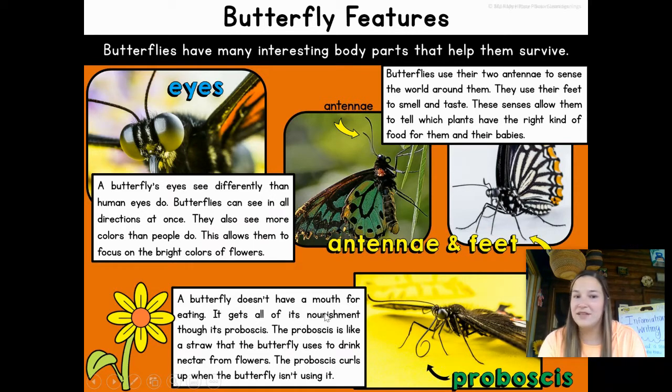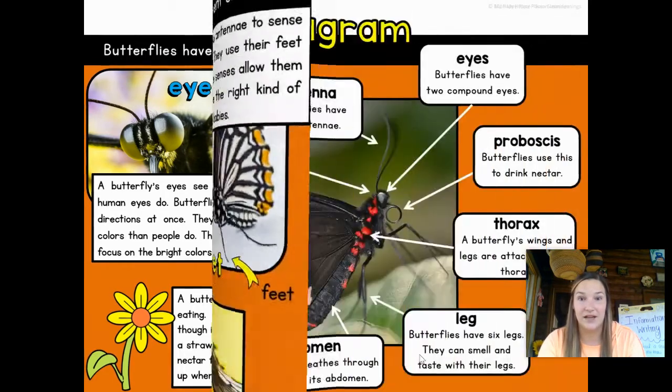Okay, and a butterfly does not have a mouth for eating. It has this little curly thing down here. It's called a proboscis, okay? The proboscis is kind of like a straw that the butterfly uses to drink the nectar from the flowers. When the butterfly is not using it, it curls up like that, okay? So those are some different things about the butterfly.